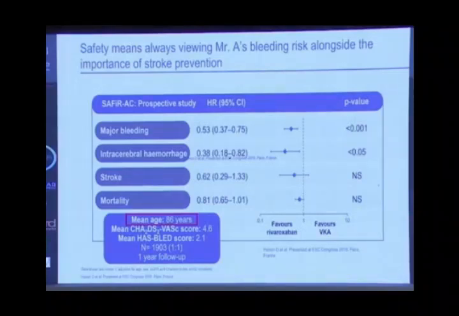So it is safe to use it in old age, frail patients. We are always afraid for a patient who is 80 years old and above, afraid that he will get bleeding, afraid of ICH, afraid of fatal bleeding. So when we give rivaroxaban in the optimal dose, the patient will have less bleeding, less intracerebral bleeding and less major bleeding, but the stroke and the mortality were not significant, but it was non-inferior.